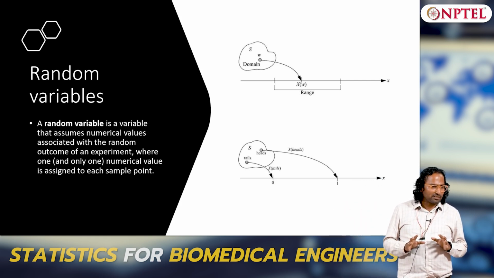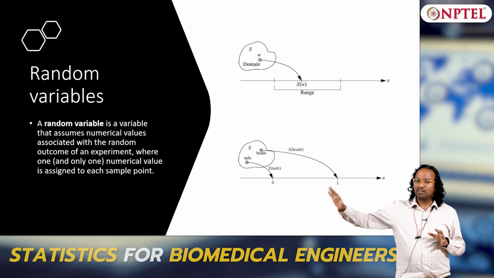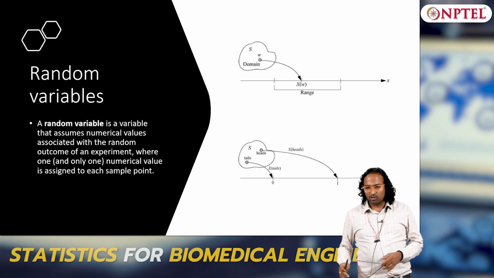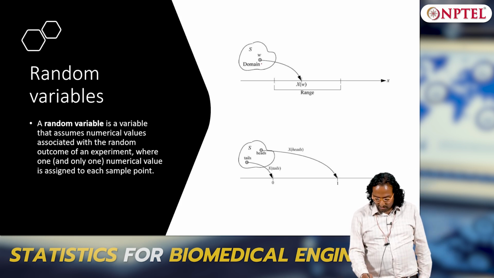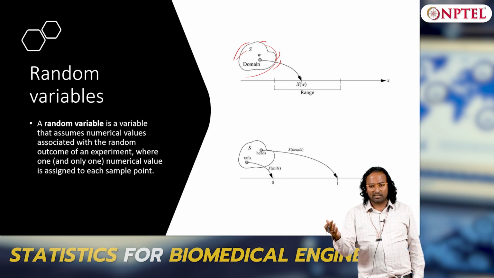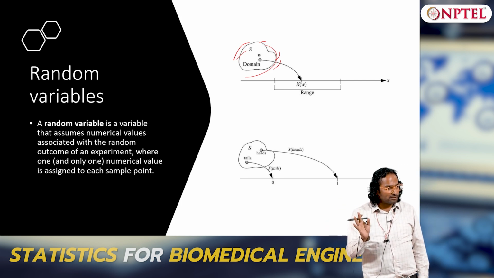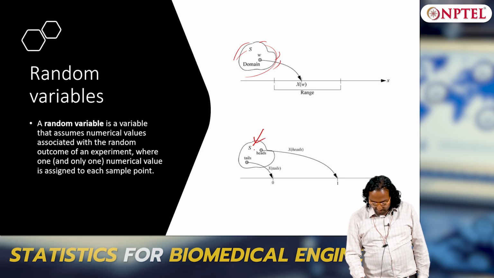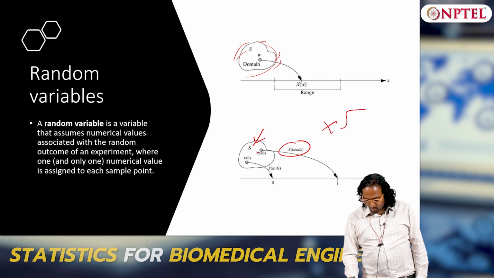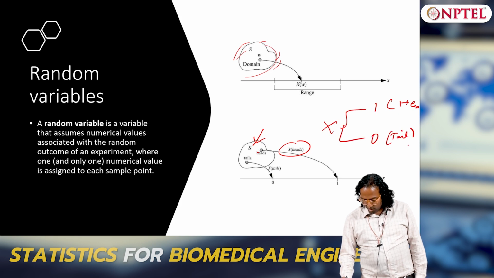So the sample space is converted into a real line. This is my domain, I mean my sample space. The sample space could be numeric, could be not numeric. The head in tossing of a coin is not numeric. The sample space is head or tail, it is not numeric. Now the simple example: I have two outcomes. I use a random variable called x that maps head to 1 and tail to 0. So x assumes 1 when head, and 0 when tail.